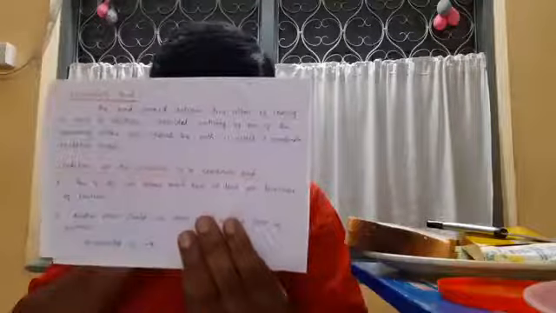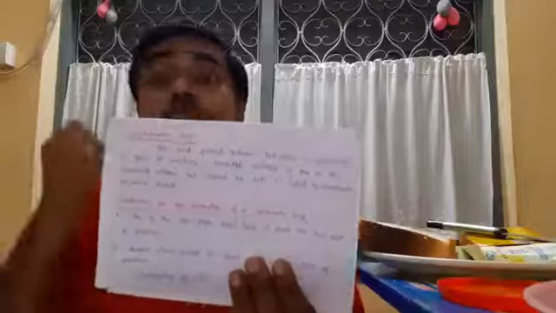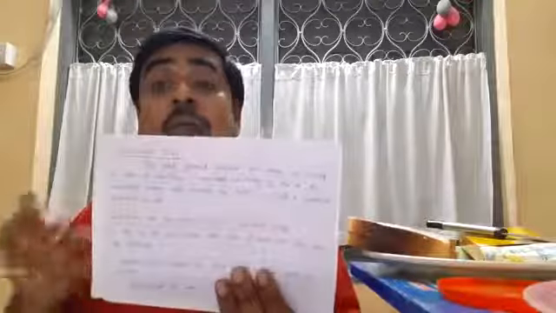As for example, we can take the example of hydronium ion H3O plus, then ammonium ion NH4 plus. Now what are the conditions? Two conditions are there.